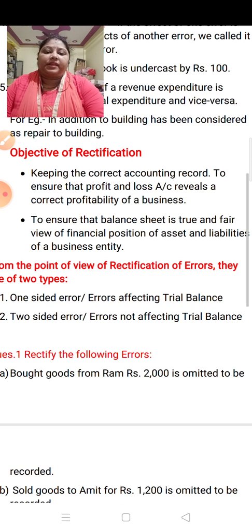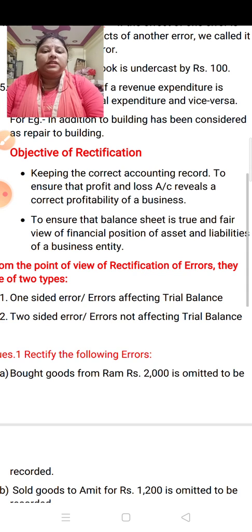Now, objectives of rectification. The first is keeping the correct accounting record. See, in rectification you have to correct the errors. So what are the objectives? Keeping the correct accounting record to ensure that the profit and loss account reveals the correct profitability of a business.